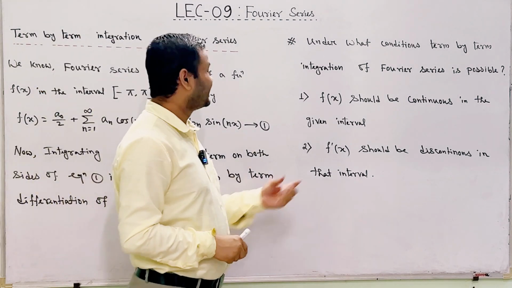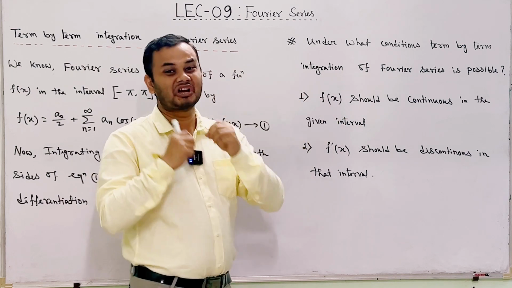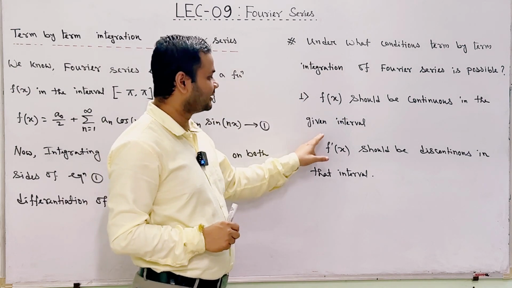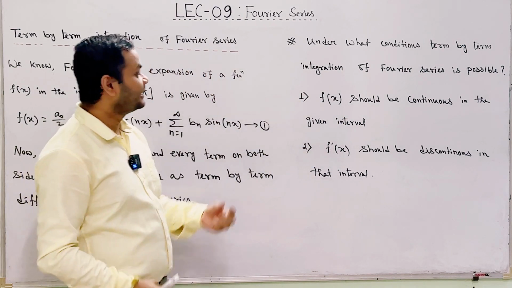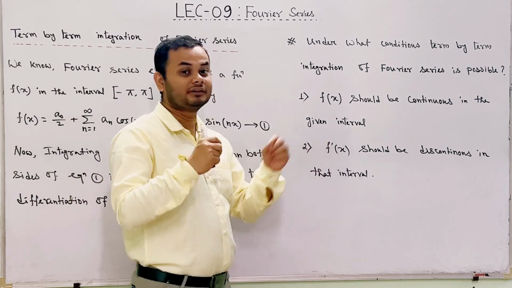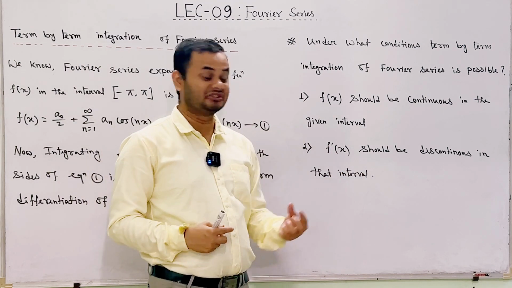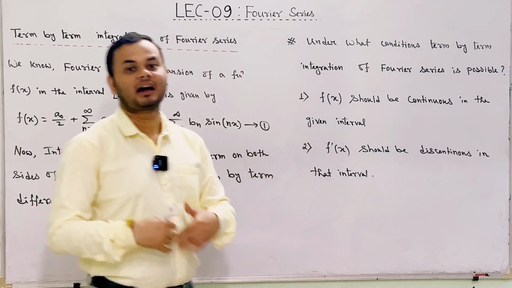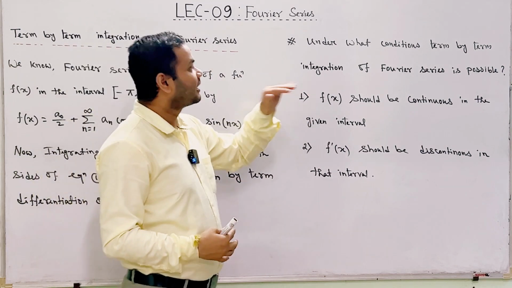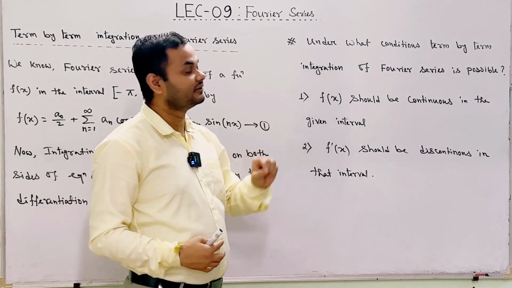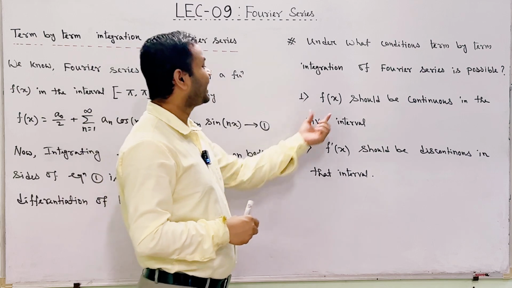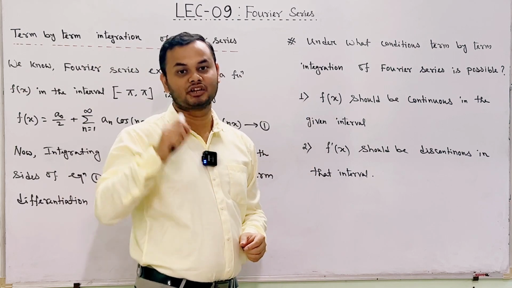The first condition is that the function f of x should be a continuous function in the given interval, and second condition is that the derivative of the function f of x with respect to x should be discontinuous in the given interval. In other words, we can say that this term by term integration of Fourier series will be possible if the function f of x is a piecewise smooth function.